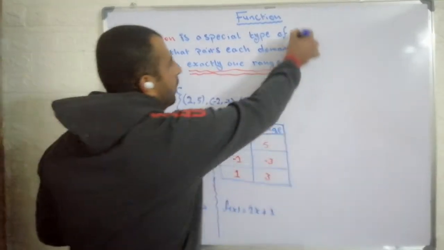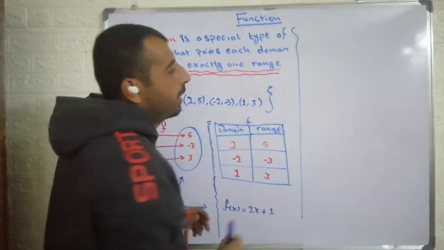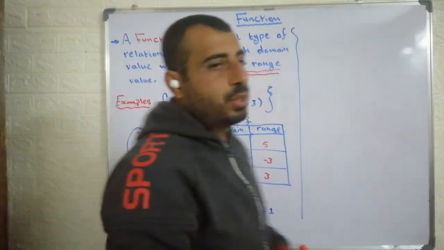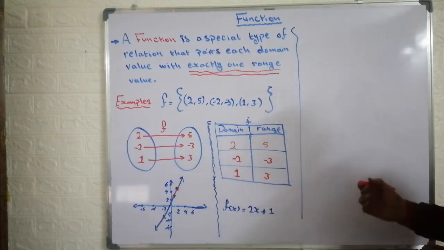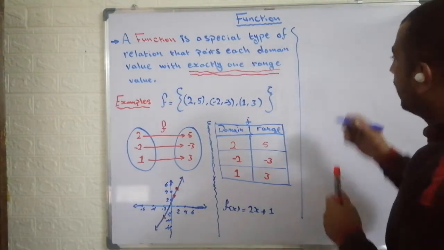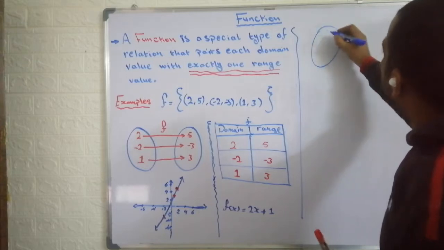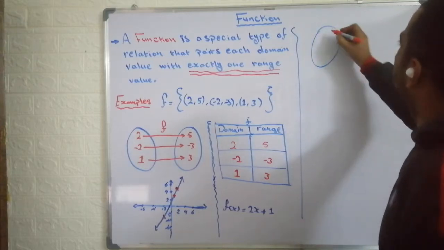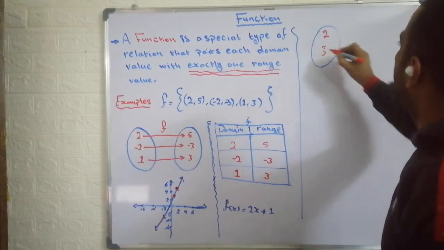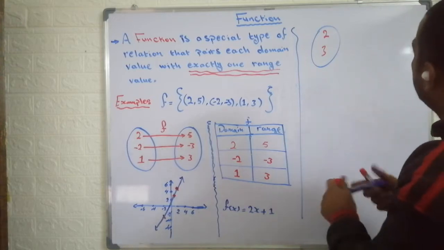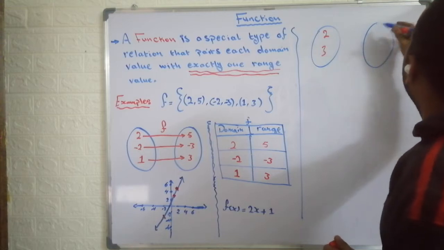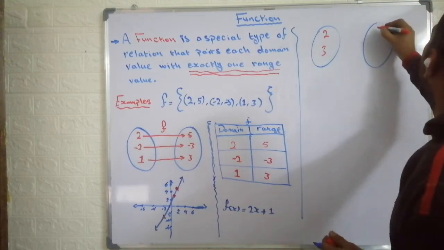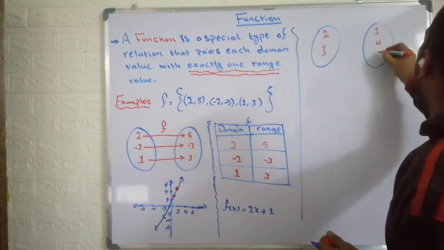Okay, I want to give a counterexample to show you when our definition is not applied. If I give you a mapping like this one, and I need to put numbers like 2 and 3. This is my domain, and my range I want to put as 3, 4, 5.